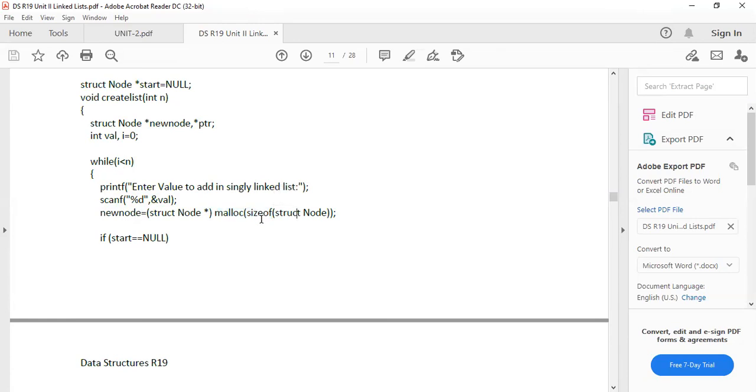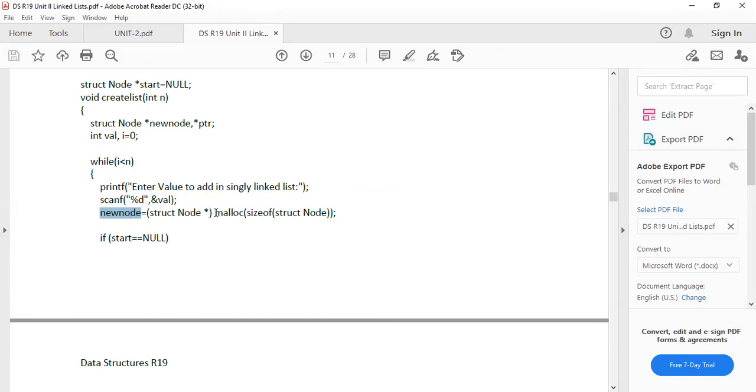Sizeof means it will calculate the size of the memory for the node. After that, with the help of malloc, we can allocate the memory. To which node? New node. So what is struct node star?